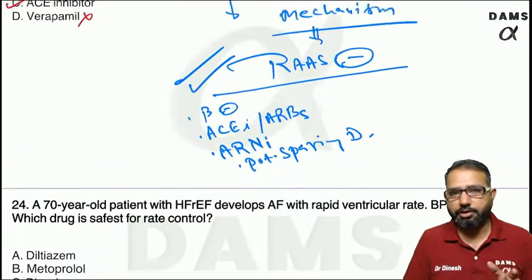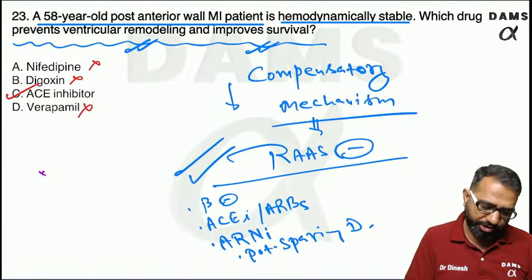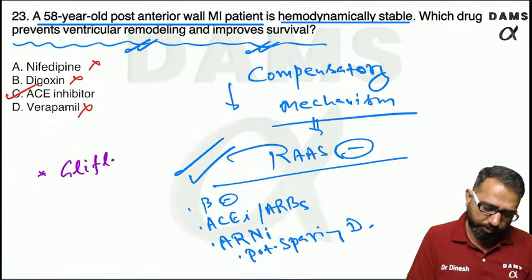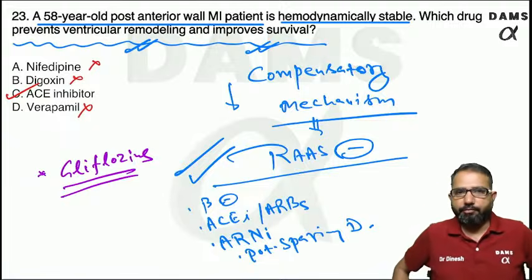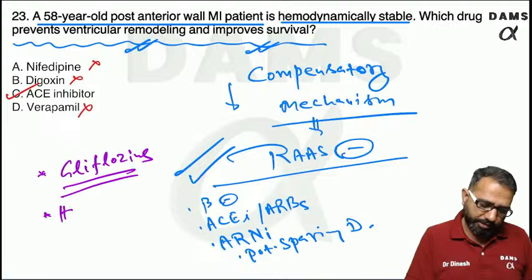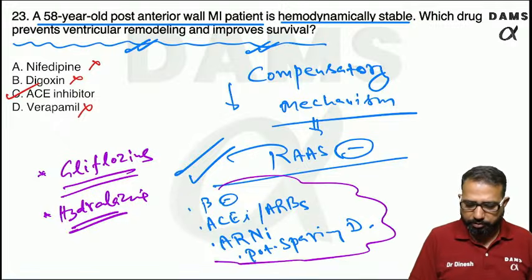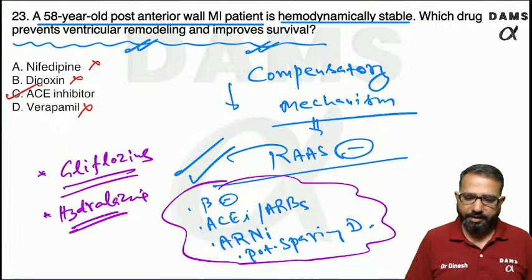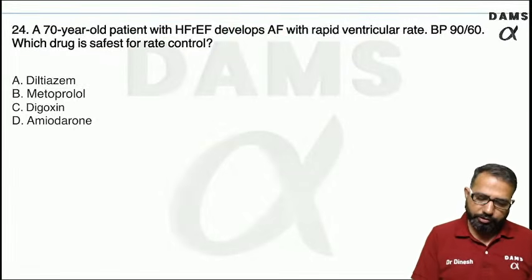There is no other important drug for this purpose, but nowadays SGLT2 inhibitors, the gliflozins, also decrease some remodeling and improve the mortality, though not via this mechanism. Even hydralazine has some role in mortality. The rest of the drugs are not for mortality. These drugs are primarily for mortality. Already discussed question, meaning I gave you the concept.